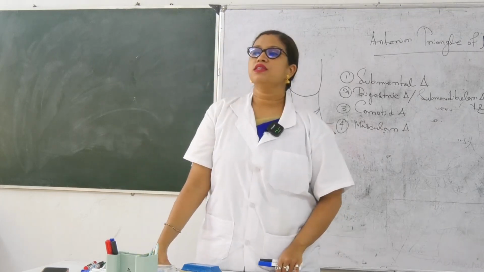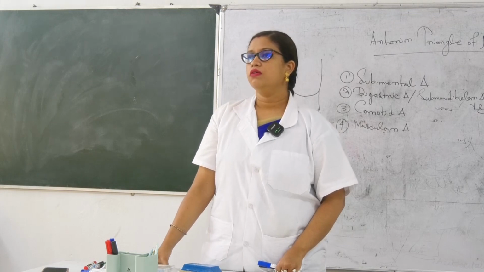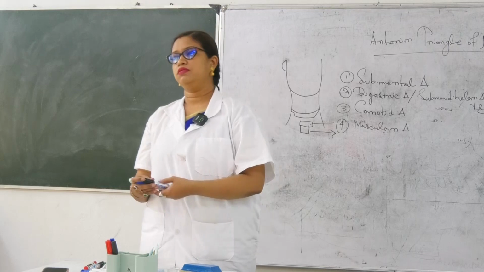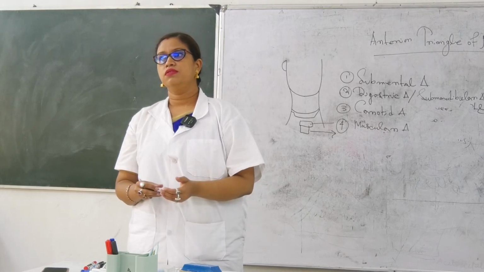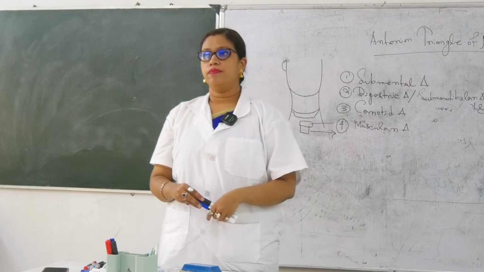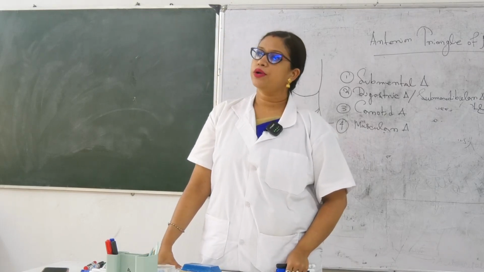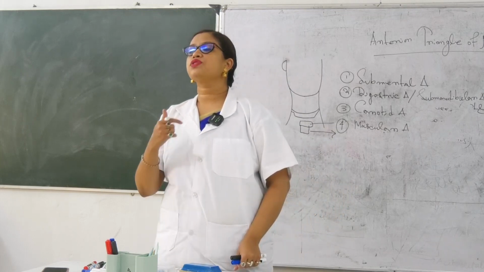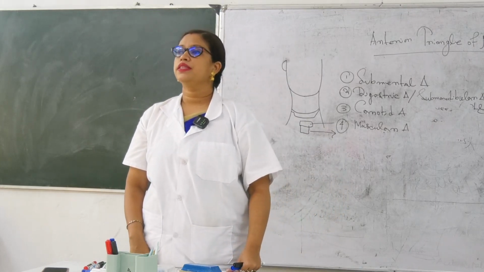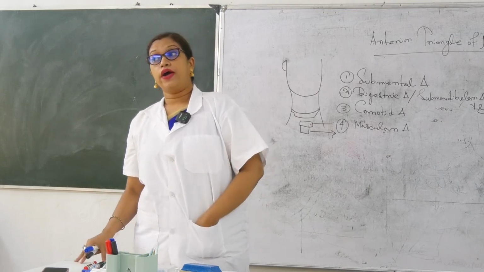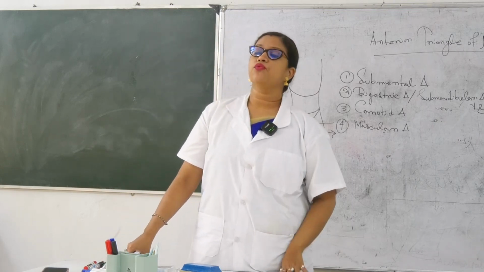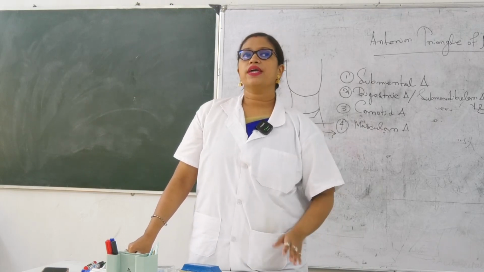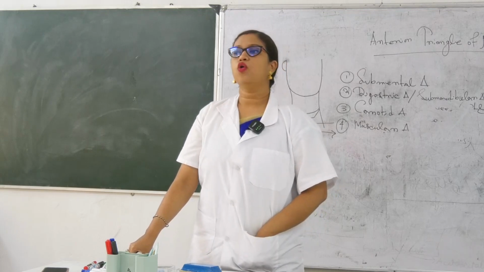Sternohyoid. So tell me the extension of sternohyoid. Sternum we have studied. Sternum, which part? Manubrium. Manubrium to the lower part of the hyoid bone. Then the sternothyroid, from the sternum to the thyroid cartilage. Then next one is the thyrohyoid. In thyrohyoid there are two things: one is the membrane, another one is the muscle. So next you will get the thyrohyoid, and the last one is the omohyoid.